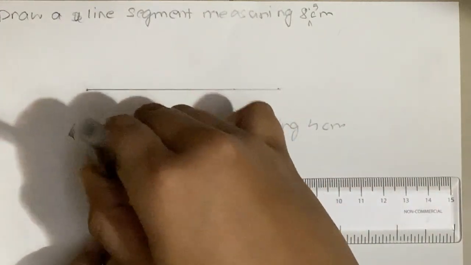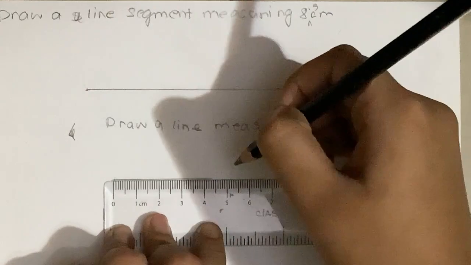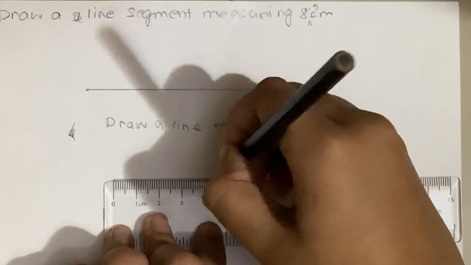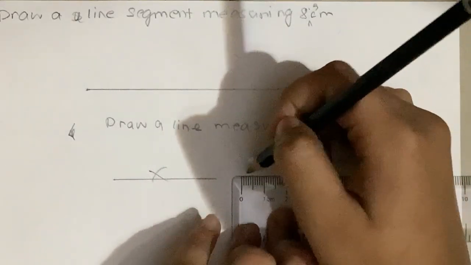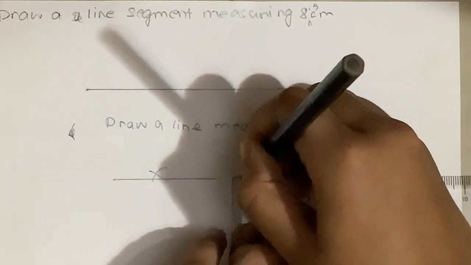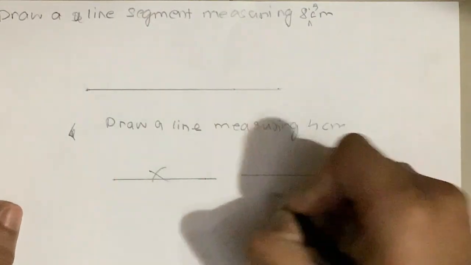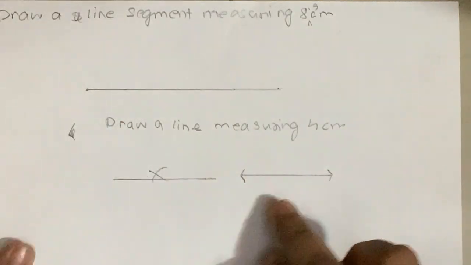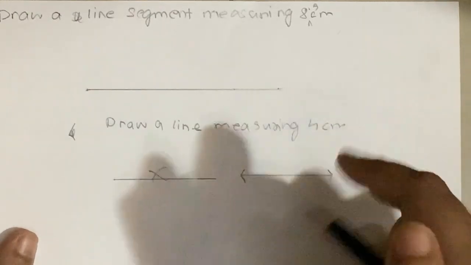So with that same method, first we're going to take a point here, join the 2 points. Let's do 4.5. Sorry for this mistake. One point here, one point here, my ruler is straight like this, and this is 4 centimeter. And then as you add these arrows, it is actually a straight line measuring 4 centimeters.